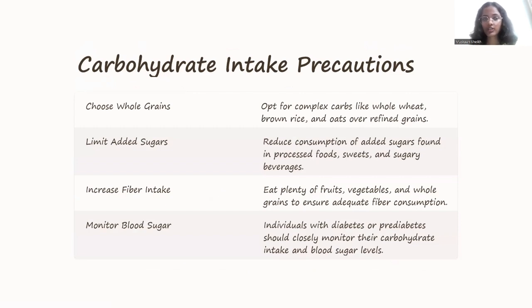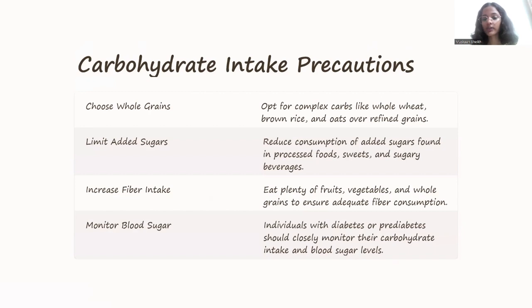Carbohydrate intake precautions. Choose whole grains. Opt for complex carbs like whole wheat, brown rice, and oats over refined grains. Limit added sugars. Reduce consumption of added sugars found in processed foods, sweets, and sugary beverages. Increase fiber intake. Eat plenty of fruits, vegetables, and whole grains to ensure adequate fiber consumption.